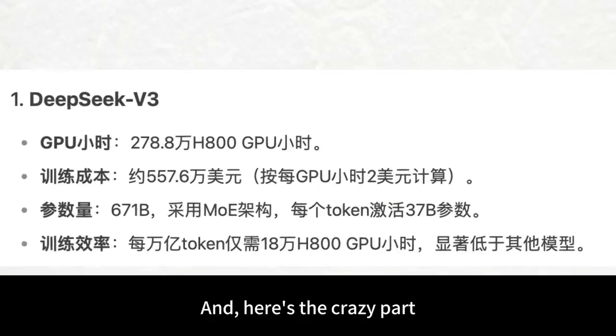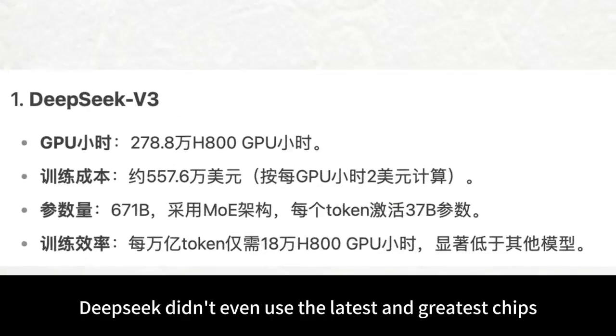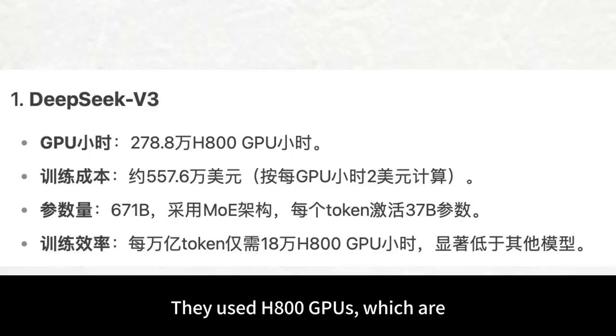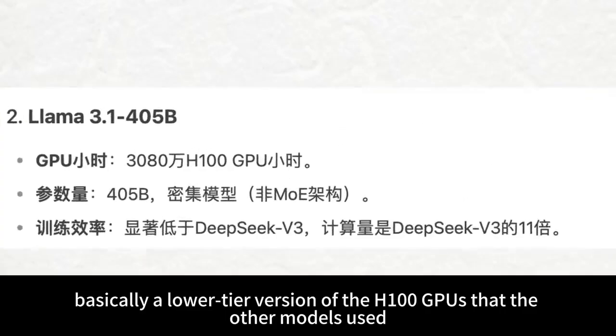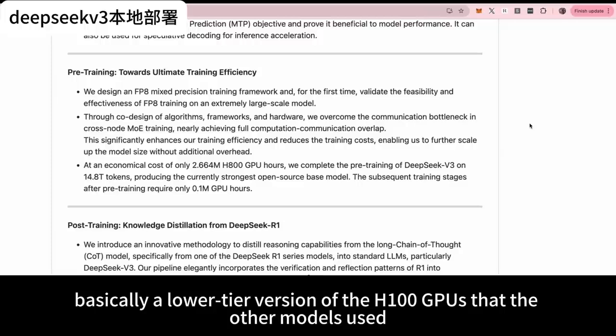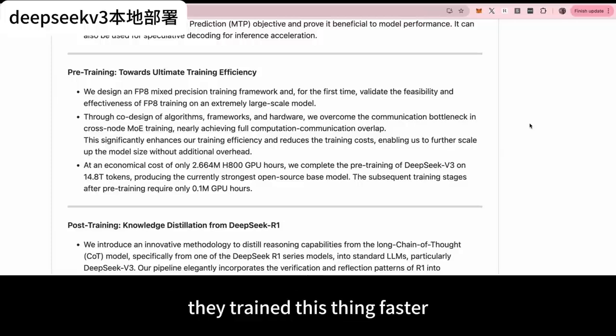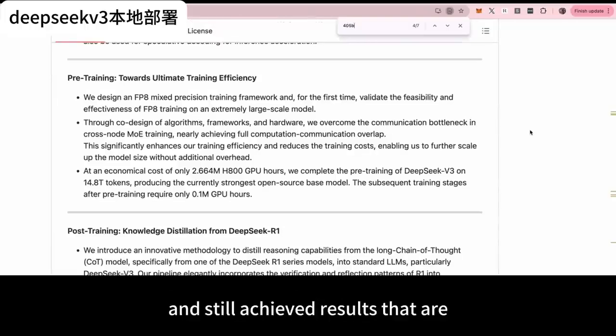And here's the crazy part, DeepSeek didn't even use the latest and greatest chips. They used H800 GPUs, which are basically a lower-tier version of the H100 GPUs that the other models used. So yeah, they trained this thing faster, on less powerful hardware, and still achieved results that are on par with the big names. That's pretty wild.